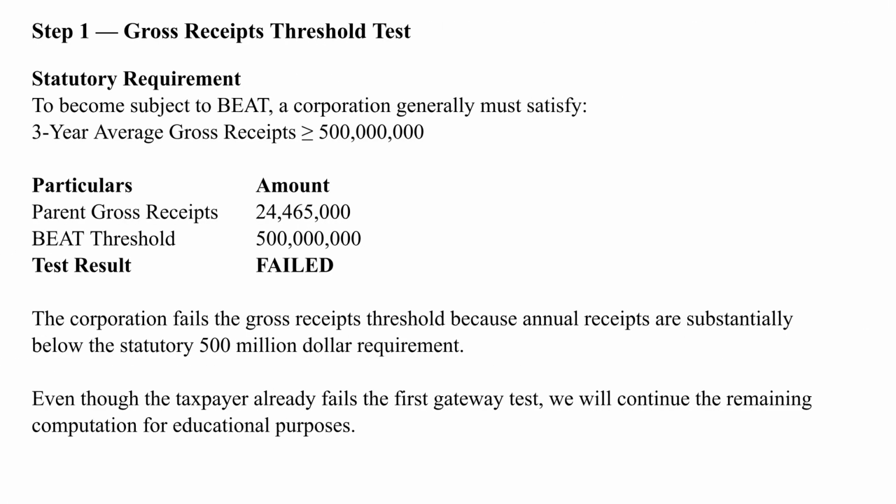The first gateway test is the gross receipts test. Generally, a corporation must have average gross receipts of at least $500 million. Our corporation generated approximately $24.5 million. Therefore, the corporation fails the first gateway test.